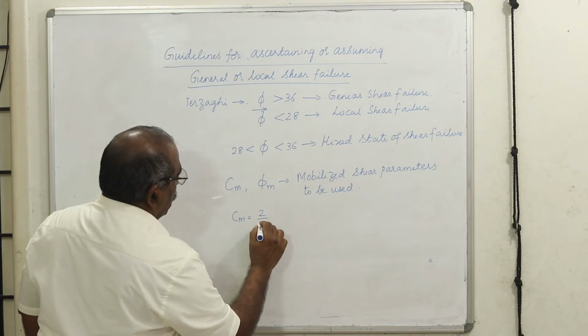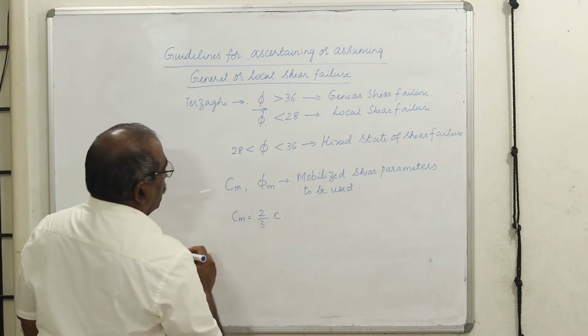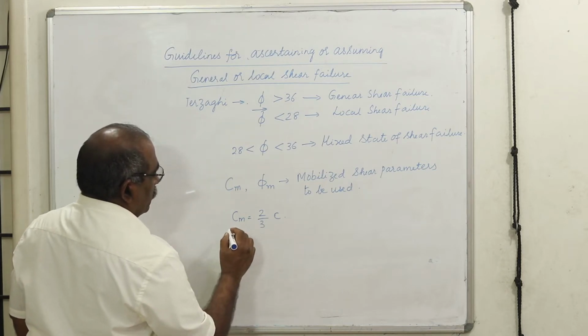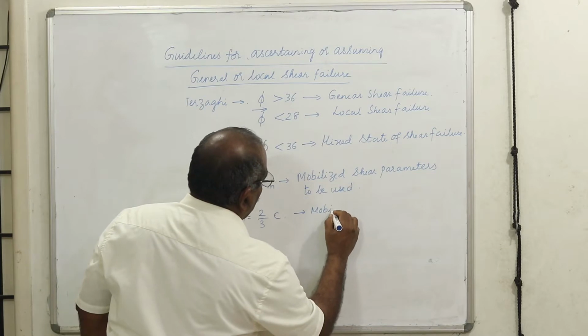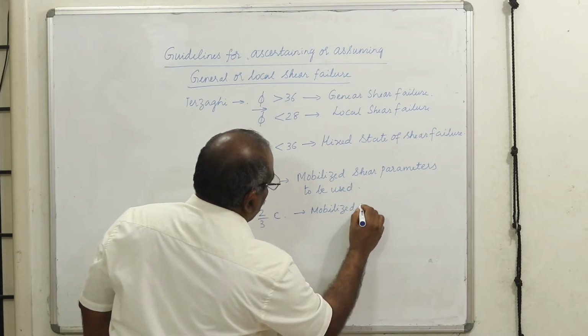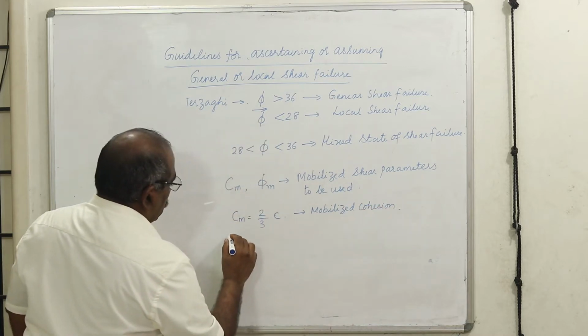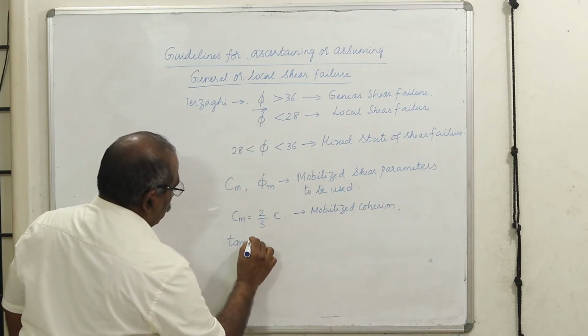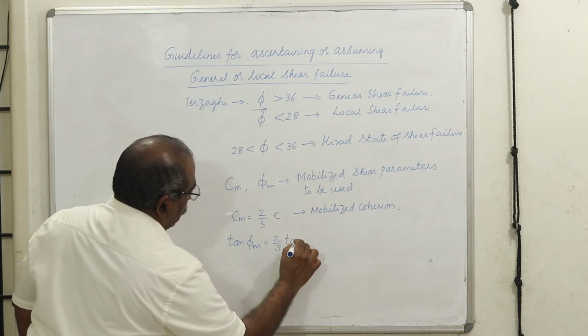Therefore, he gives an idea how to get this. The mobilized cohesion is 2/3 of C. What is Cm? Cm is known as the mobilized cohesion. Tan phi m, the mobilized angle of internal friction, is 2/3 of tan phi.